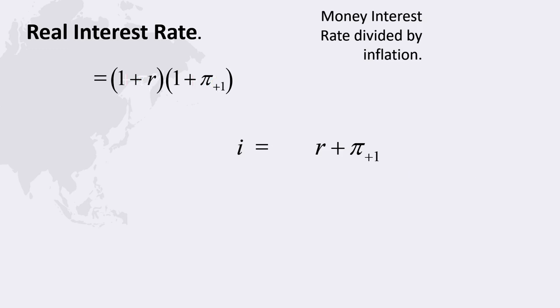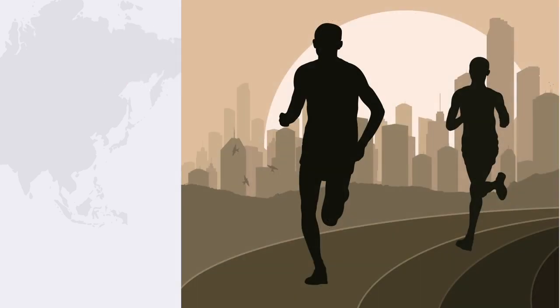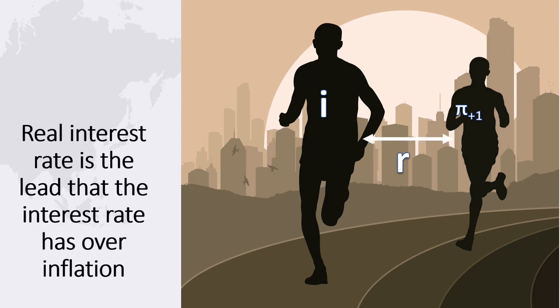This means that we can think of the net interest rate as approximately equal to the sum of the real rate and future inflation, or the real rate is the difference between the interest rate and the inflation rate over the future. Savers try to preserve the purchasing power of their wealth. Preserving this purchasing power is a race between the interest rate on the one hand and the inflation that is occurring on the other. The real interest rate is the lead that the interest rate has over inflation.